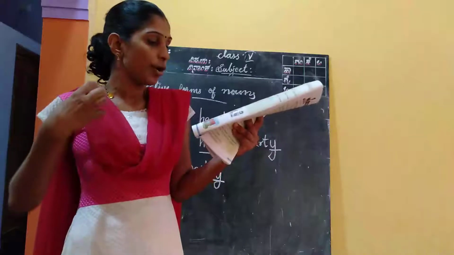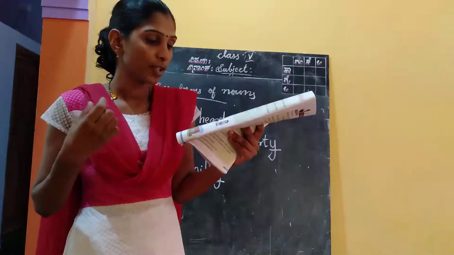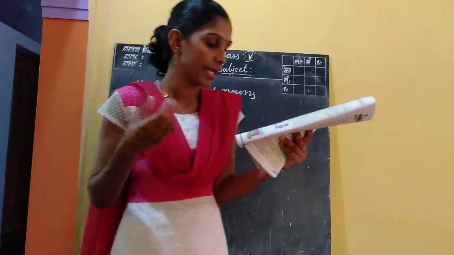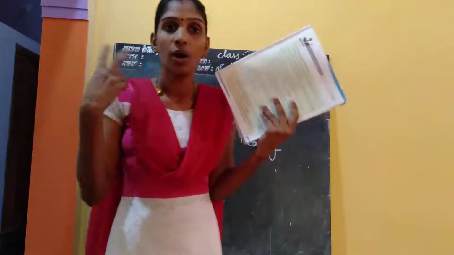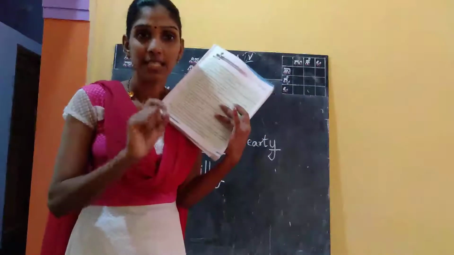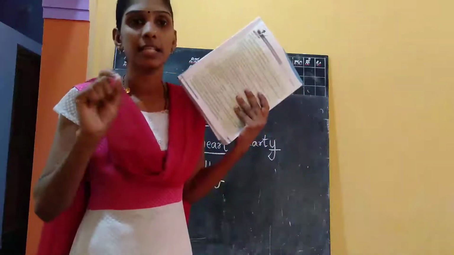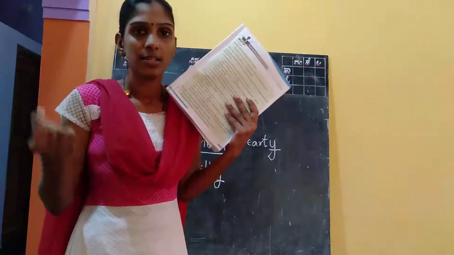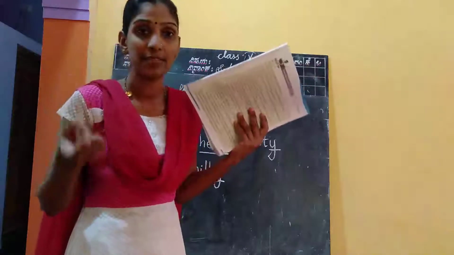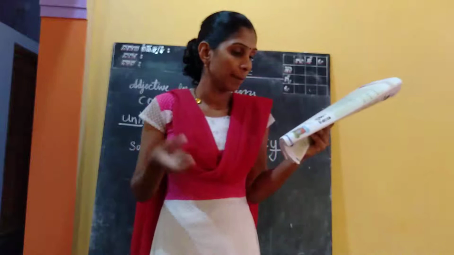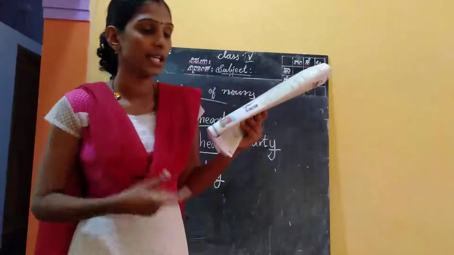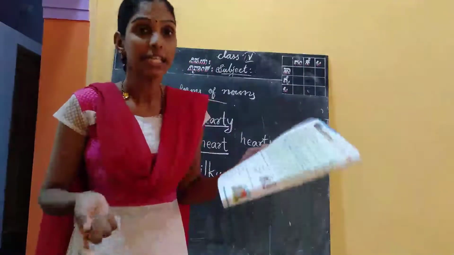And next, don't plan a picnic for the next weekend. It will be rainy. The wrong option is not a word, right? We say rainy.